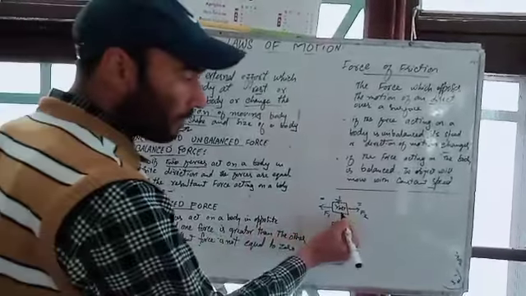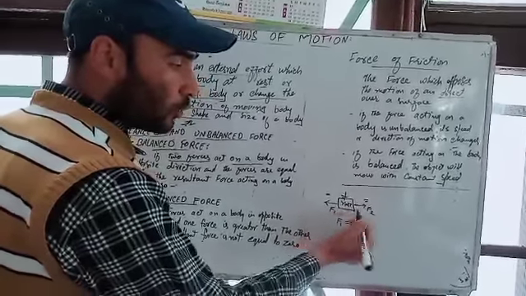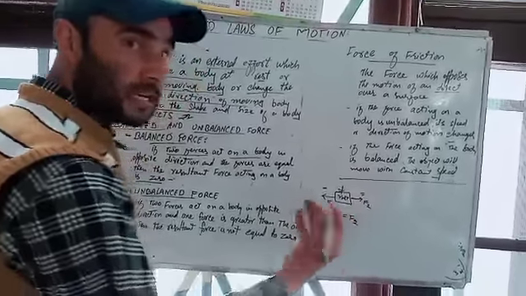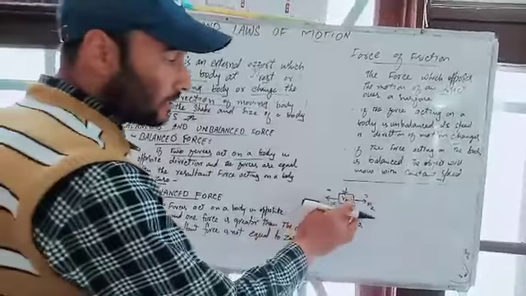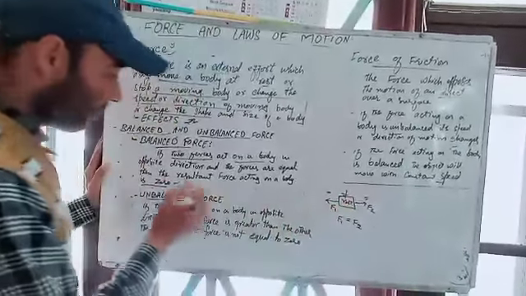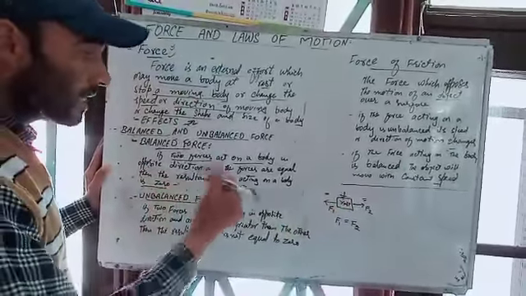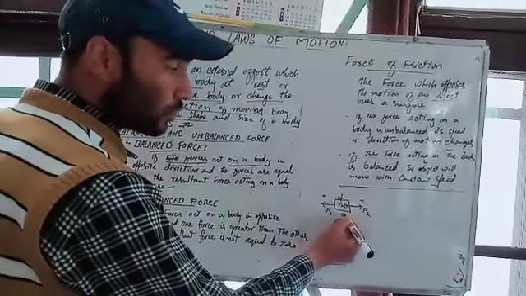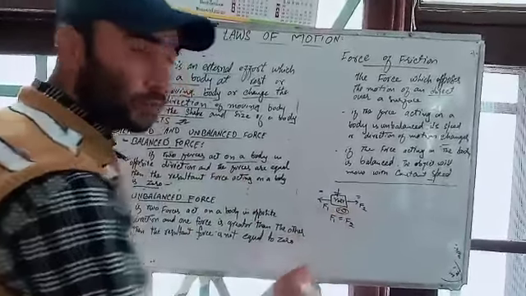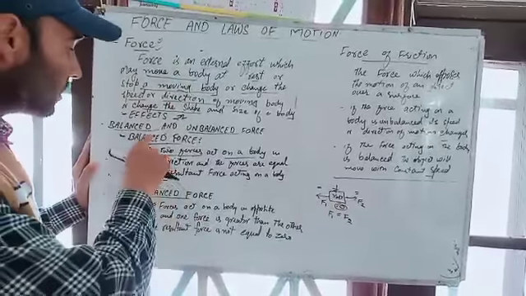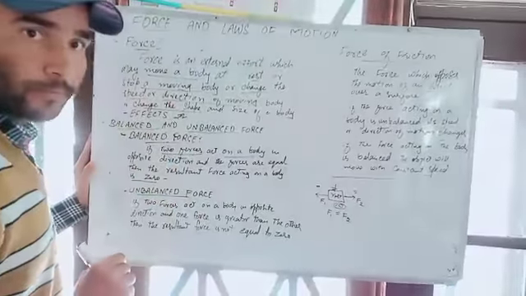When the two forces cancel each other, the resultant force is zero. This is known as balanced force.